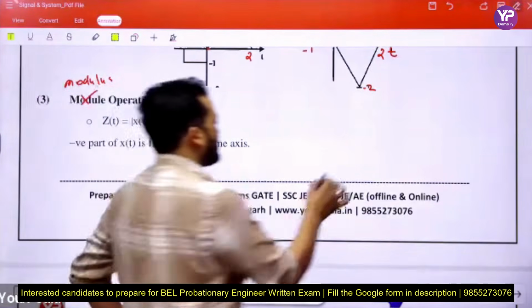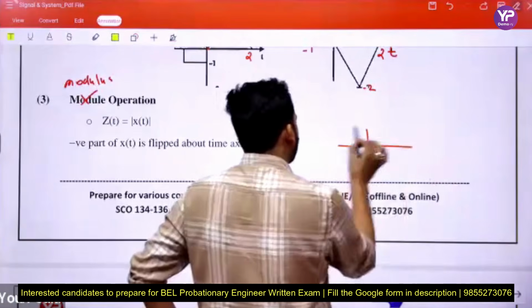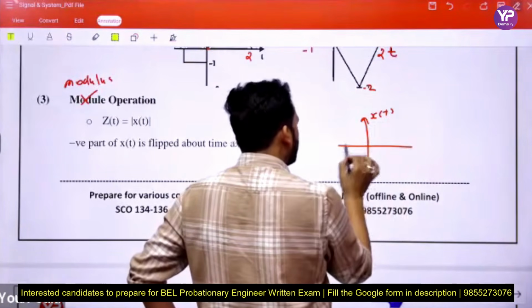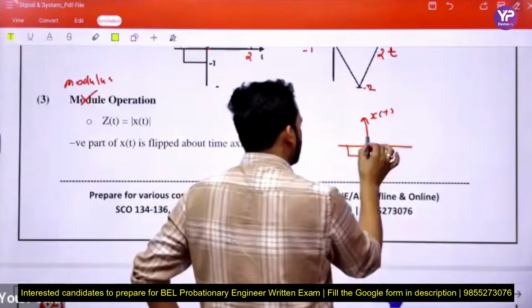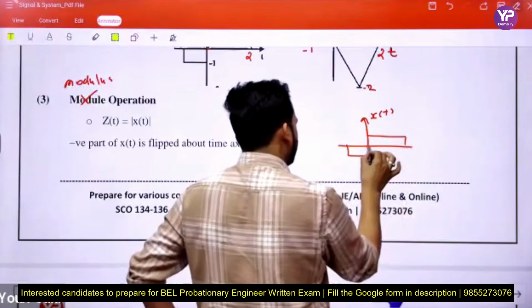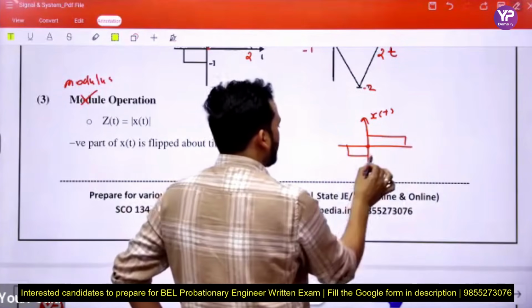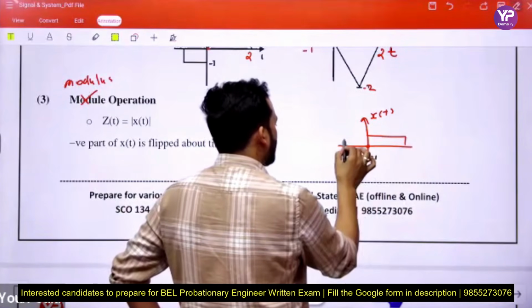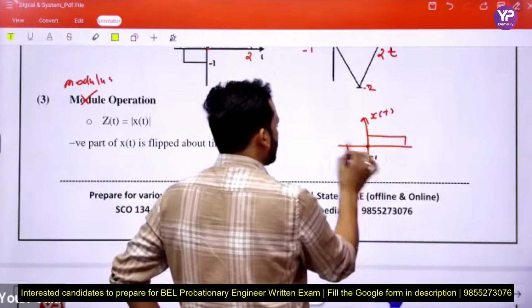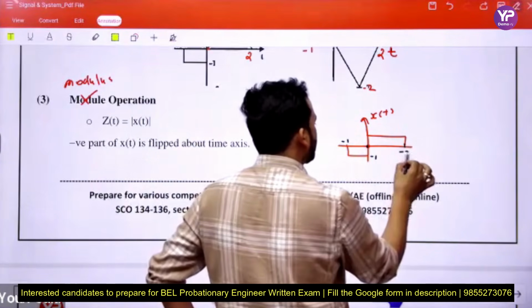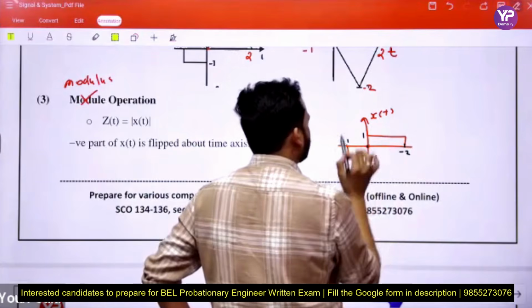See here, any signal x(t) represents this. This is the 0, where we consider some value. This is the -1, this is the 0, and this is the -1 on the time axis. This is the value of 1.